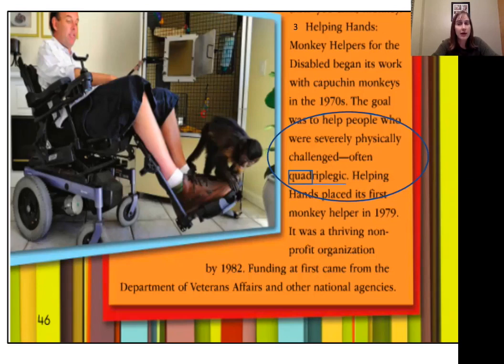That's right. It may very well have to do with what we read in paragraph 2 with monkeys having hands. Quadriplegics have hands that don't work. So the fact that monkeys have hands, they would be able to help them do some things that they can't do with their hands.